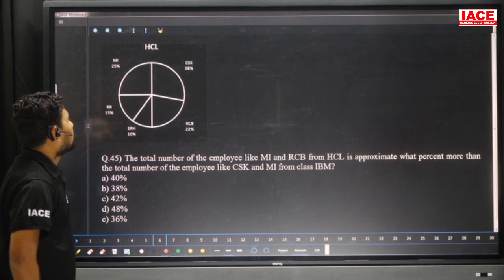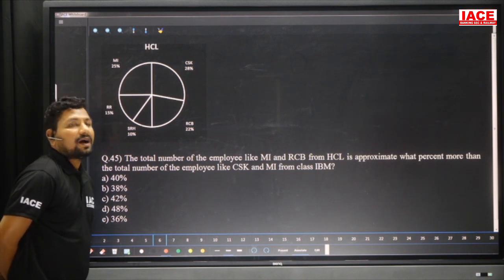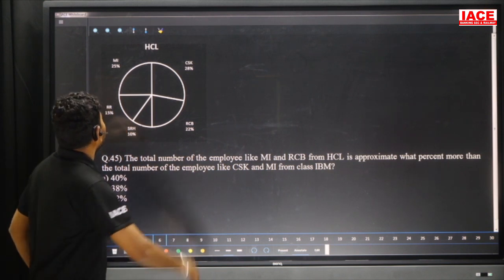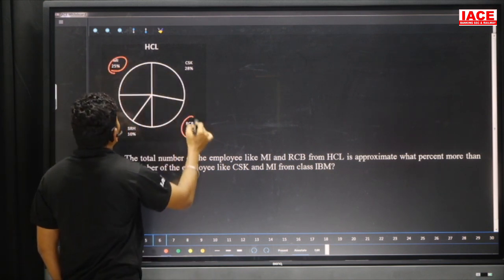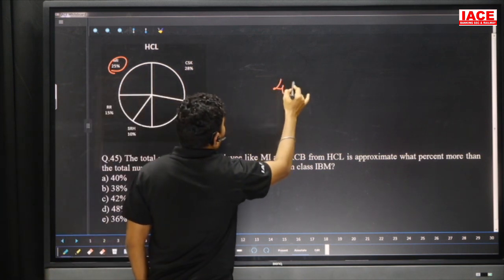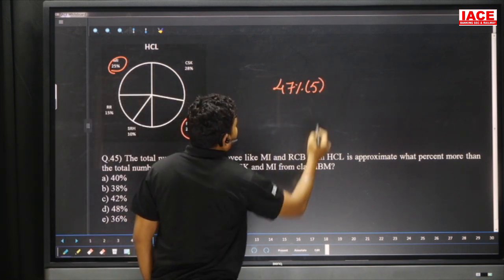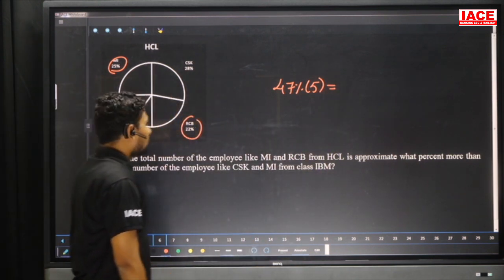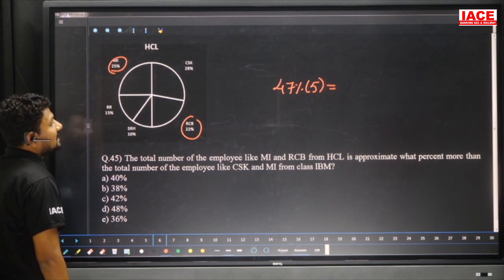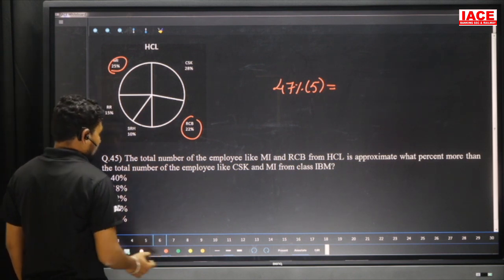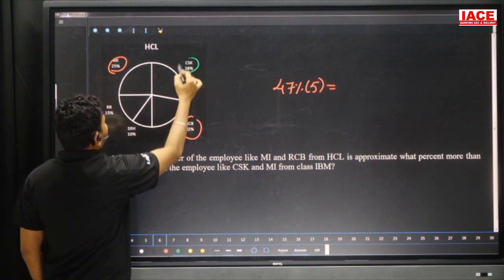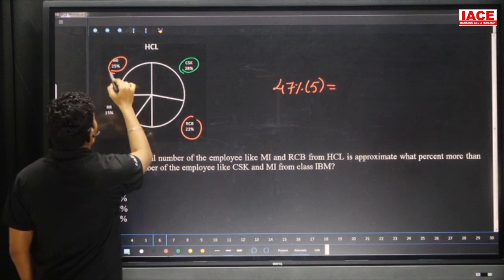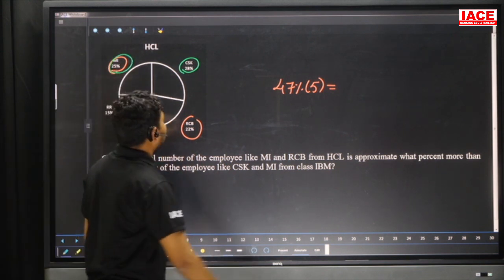Next, the total number of employees like MI and RCB from HCL. MI and RCB is 25 plus 22, 47%, which is approximately what percentage more or less than the total number of employees like CSK and MI from IBM. CSK value is 28 and MI is 25. 25 plus 28 is 53%.